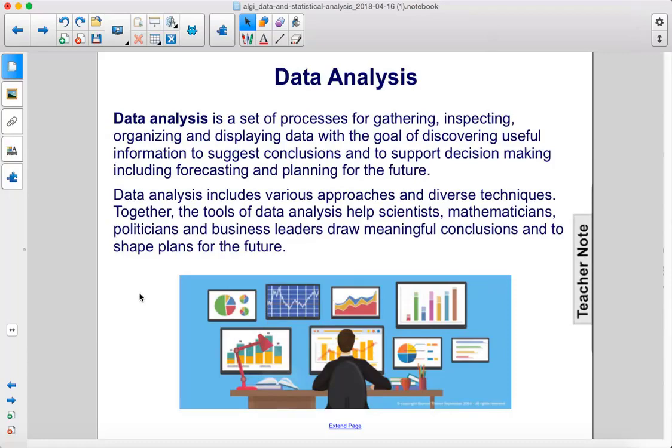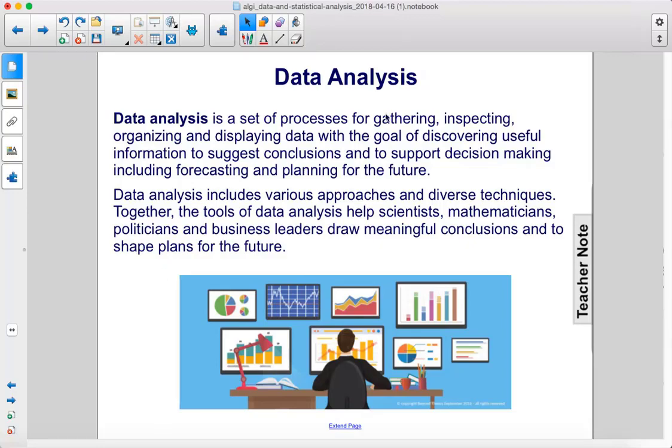Data analysis is a set of processes for gathering, inspecting, organizing, and displaying data with the goal of discovering useful information to suggest conclusions and to support decision-making, including forecasting and planning for the future. Data analysis includes various approaches and diverse techniques. Together, the tools of data analysis help scientists, mathematicians, politicians, and business leaders draw meaningful conclusions and shape plans for the future.